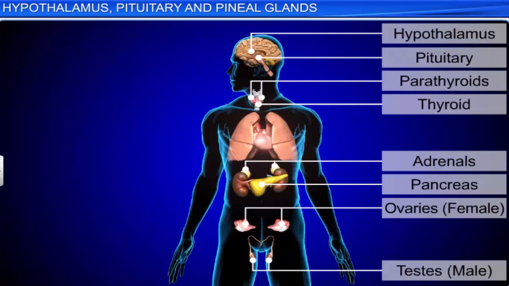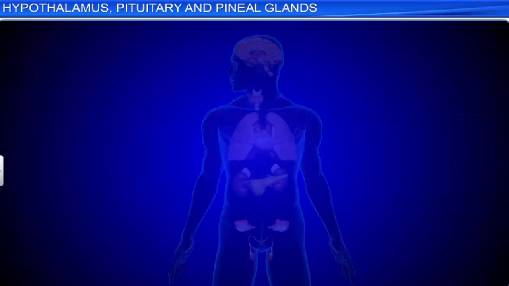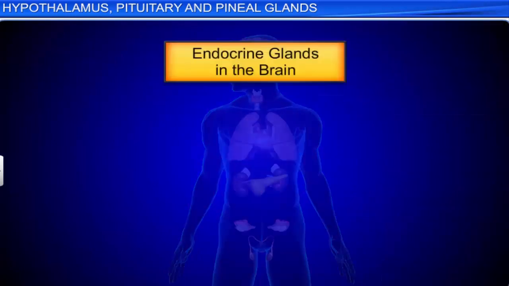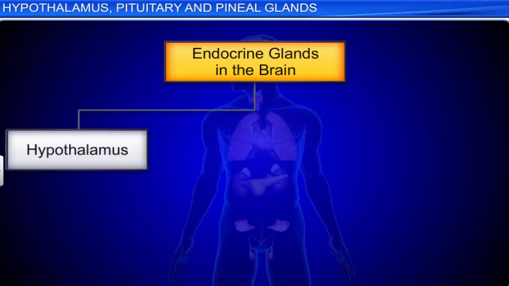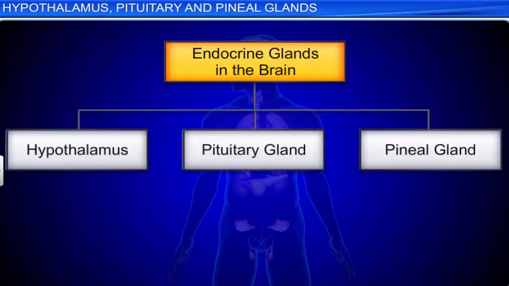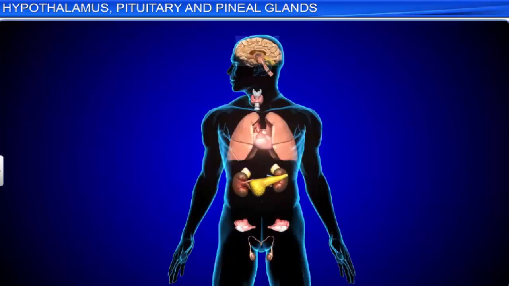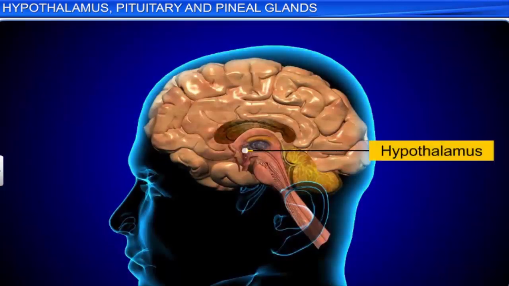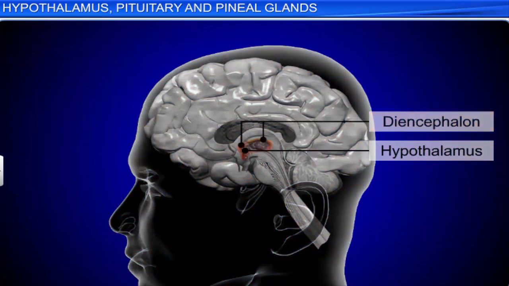The human endocrine system is composed of several endocrine glands in different parts of the body. The three endocrine glands in the brain are the hypothalamus, pituitary, and pineal glands. The hypothalamus is a part of the forebrain and appears as the floor of the diencephalon.